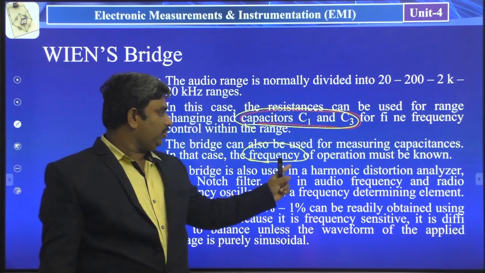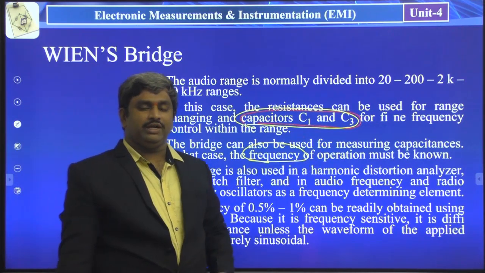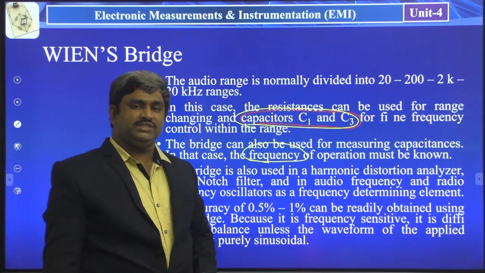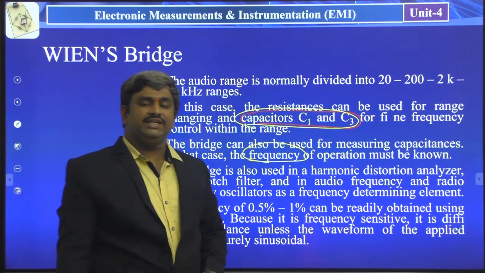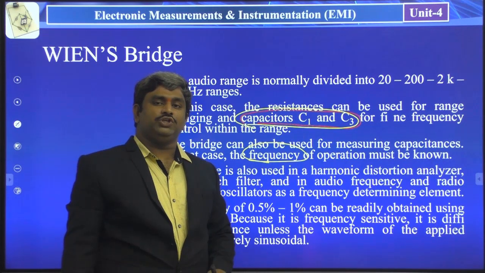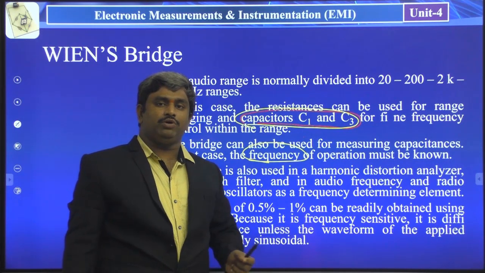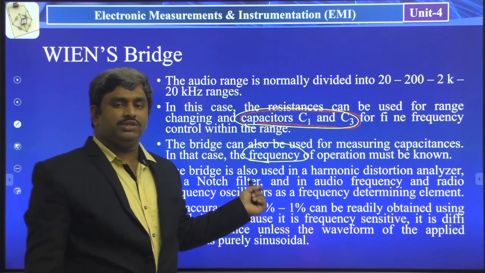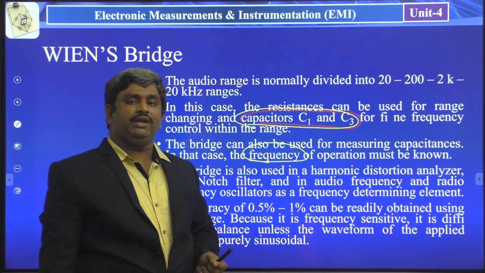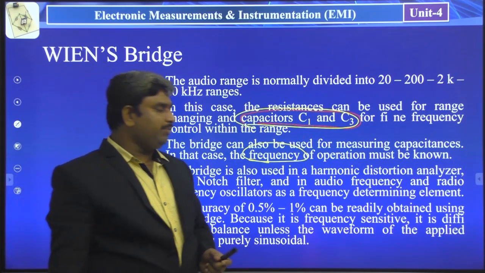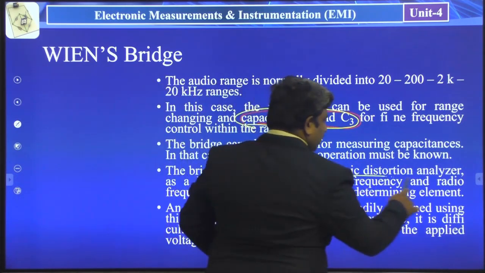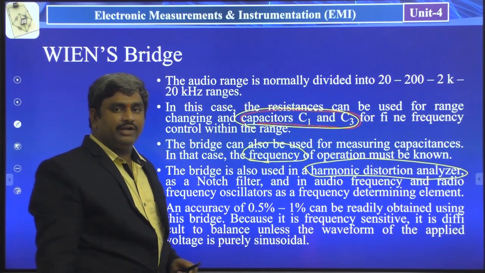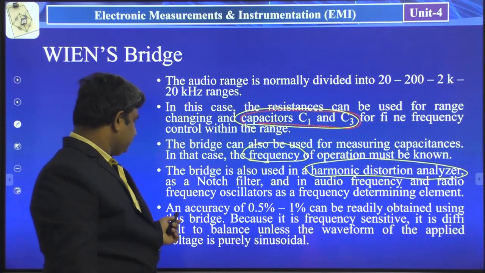The bridge is also used in the harmonic distortion analyzer. In the previous classes, from the second unit of this EMI subject, we discussed signal analysis. In the harmonic distortion analyzer, we discussed this Wien bridge circuit. By using this Wien bridge circuit, we obtained our required frequency in the harmonic distortion analyzer. That we studied in the second unit, the signal generators and wave analyzers concept.